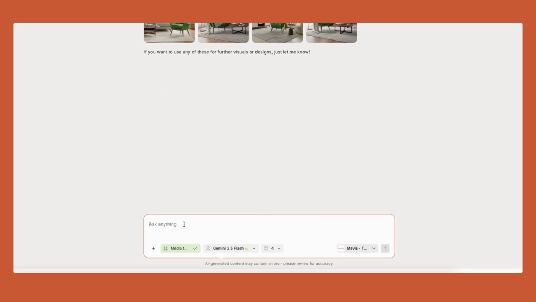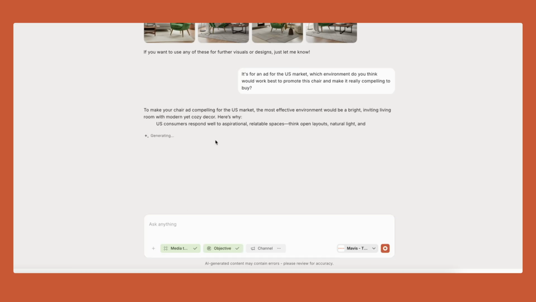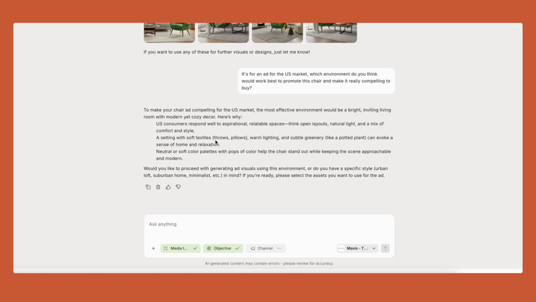But I could also ask, because this is an agent and because it's using an LLM behind the scenes, just like you could do in ChatGPT, you can ask, it's for an ad for the US market. Which environment do you think would work best to promote this chair and make it really compelling to buy? And now the agent is coming back with some recommendation.